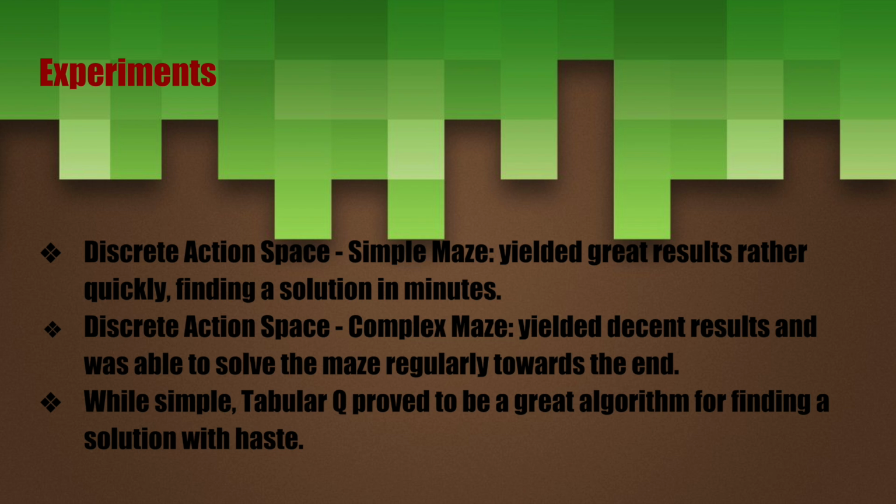For the experiments, in our simple maze, we have a discrete action space with just 4 actions, and this yielded great results quickly. It was able to find a solution in only a few minutes, since the maze was so simple. For the complex maze, our secondary goal, we were able to get decent results, and it was able to solve the maze regularly towards the end. It took several more iterations to solve, but it was eventually able to solve it. And while simple, tabular Q proved to be a great algorithm for finding a solution quickly.